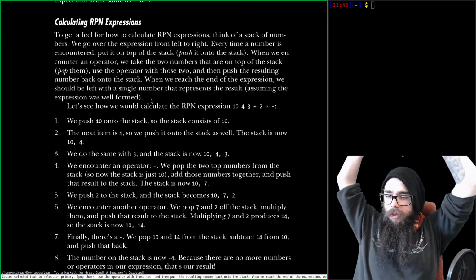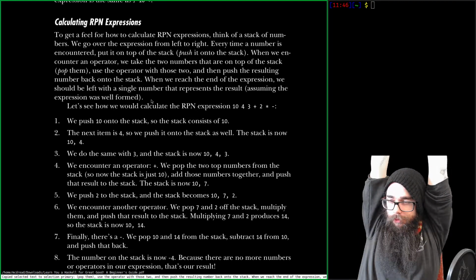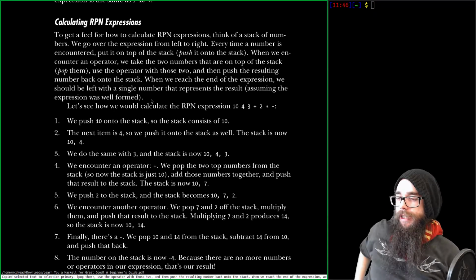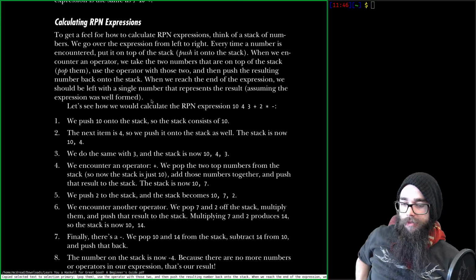Can't we just do this with, I was going to say prefixes, and we could, but usually we go from left to right, right? Left, right, right, left.